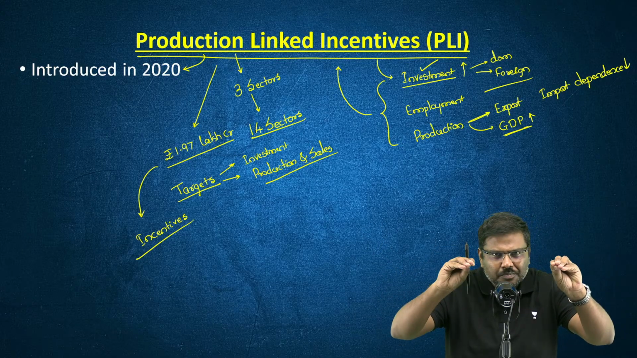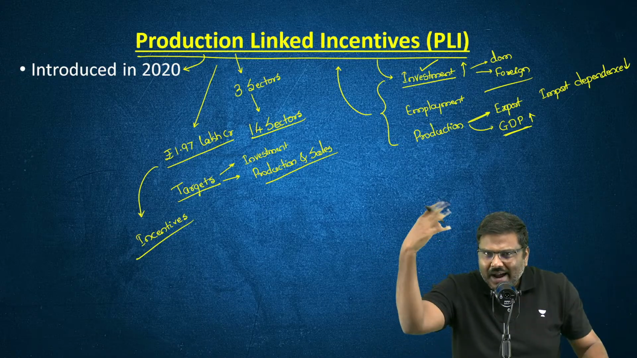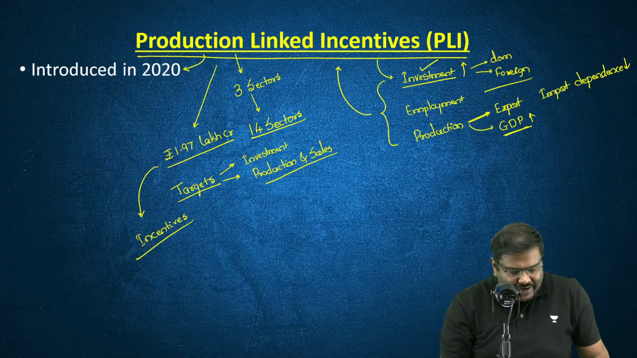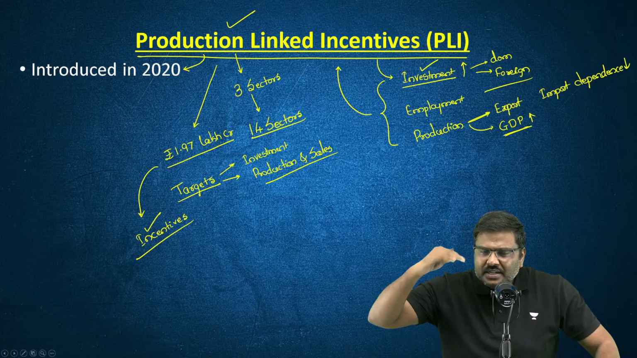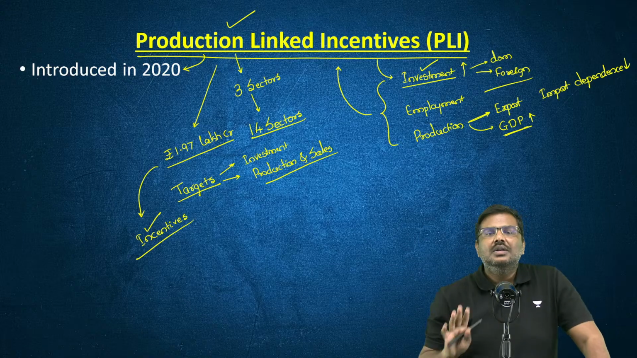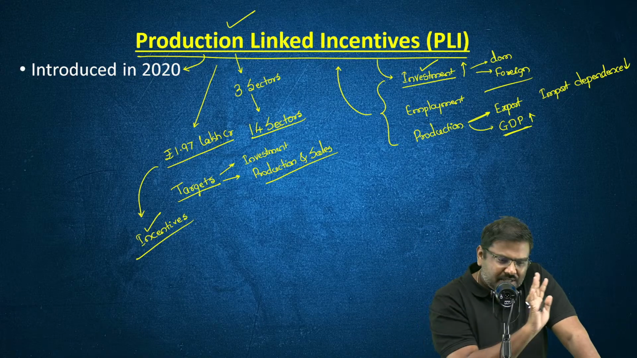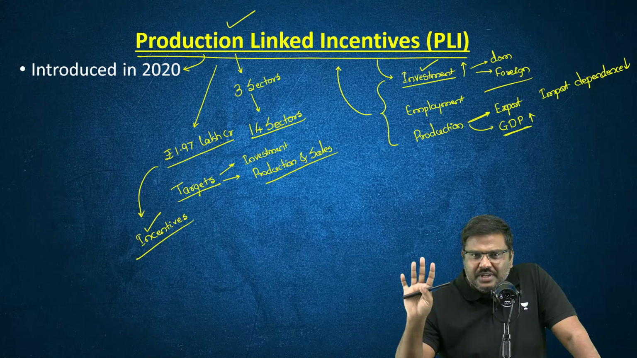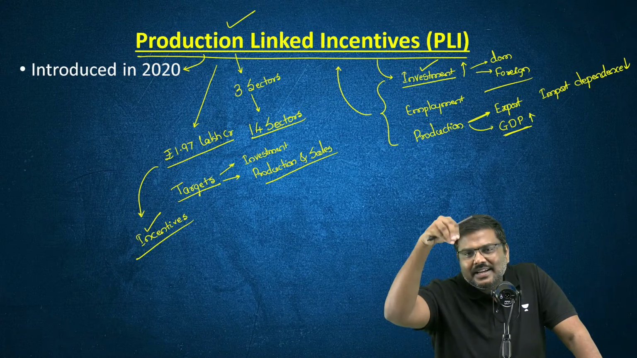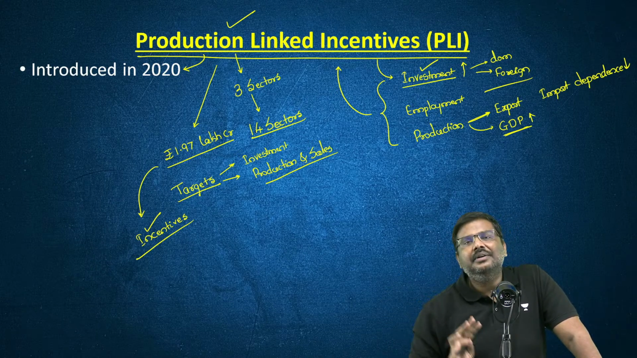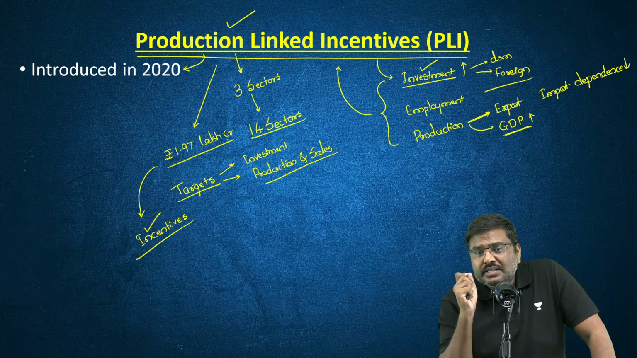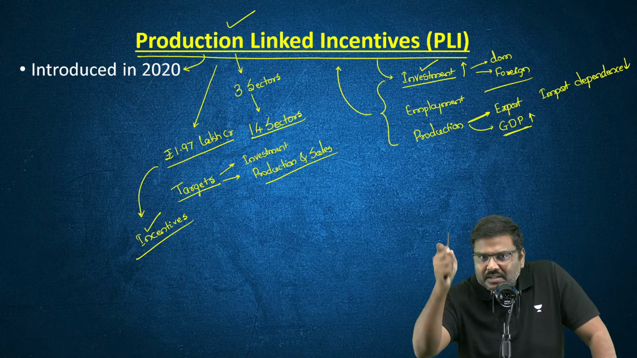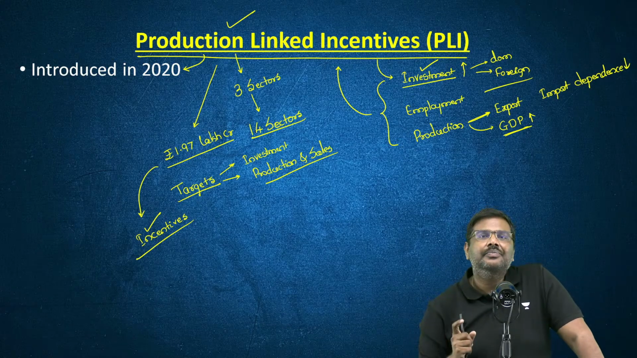Generally, in the range of 4% to 6% of the additional sales will be provided in the form of incentives to the companies which are participating, which are covered under PLI. So far, so good. So this is the introduction. These are the objectives. This is the carrot, that is the incentive announced by the government. More than 700 companies, I repeat, more than 700 companies have been covered under the production linked incentive.